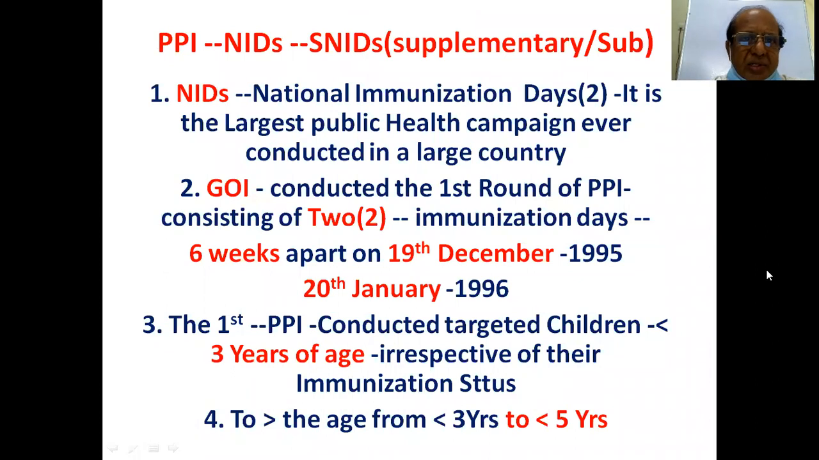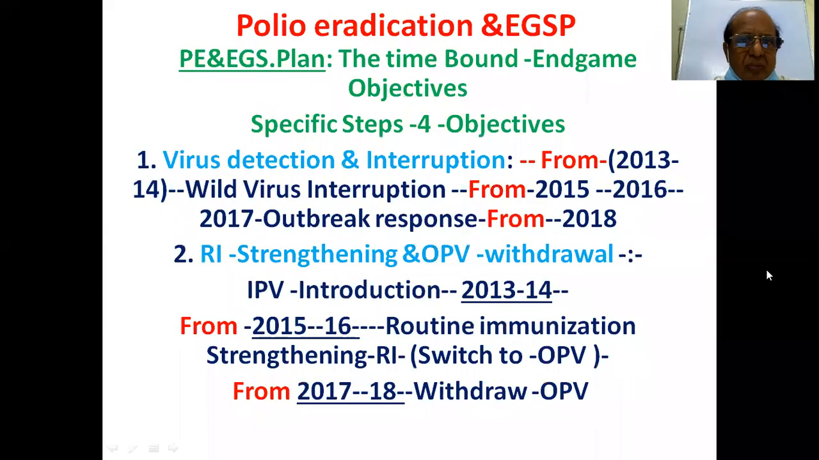And NIDs, National Immunization Days, are the largest public health campaign ever conducted in a large country. The first round of pulse polio immunization consisted of 2 rounds of immunization days, 6 weeks apart, on 19th December 1995 and 20th January 1996. So 2 rounds. The first PPI targeted children under 3 years of age, irrespective of their immunization status. Later it was increased to less than 5 years, from less than 3 years.